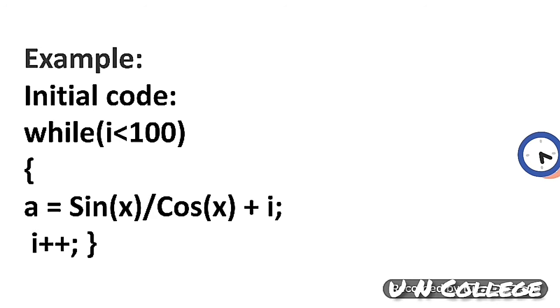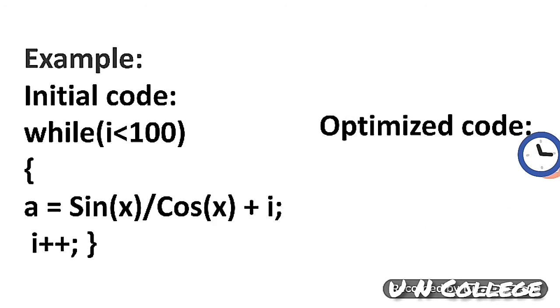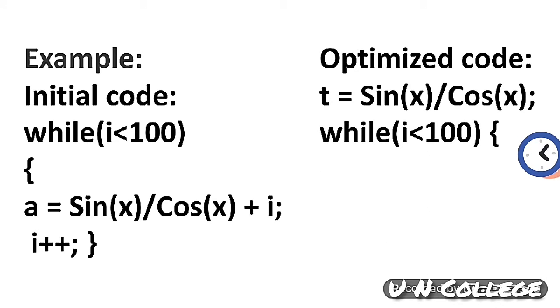Suppose we will implement loop optimization on this code, then we will use one temporary variable, that is t equal to sin x divided by cos x. Then while i less than equal to 100, we will start the loop body.